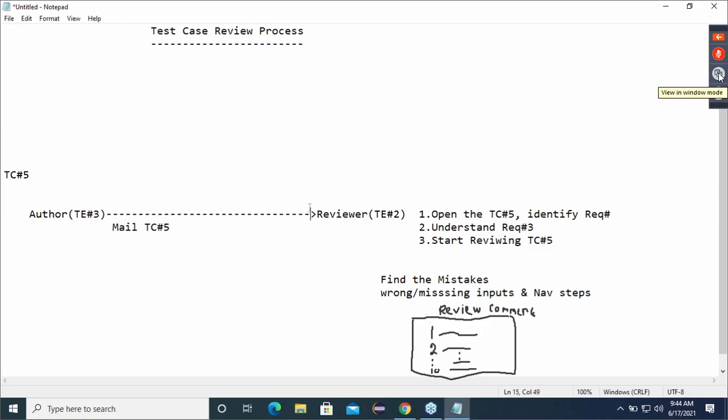Reviewer, what he does, he is going to send a mail back to the author. Tell me, what is he sending back? Now, reviewer is going to mail what? That's all. He is going to mail the review comments. And review comment is also a document. Remember that point. Test case is also a document. Review comment is also a document.